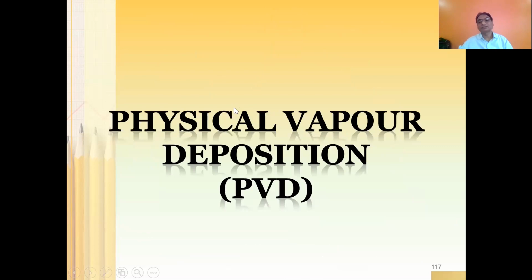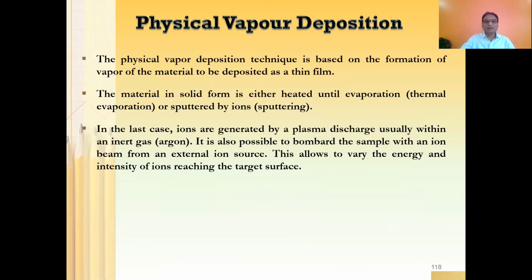Now let us talk about physical vapor deposition. So chemical vapor deposition we have finished now. As far as physical vapor deposition, PVD, is concerned, the technique is based on formation of vapor of the material to be deposited as a thin film. Now here, essentially, your source material is going to be solid.